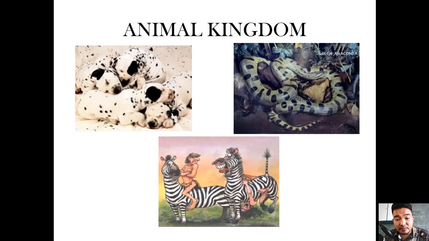Look at those beautiful zebras, not the humans, huh? And those beautiful snakes, maybe some of them are near you. And the dogs, man's best friend, Dalmatians. What a beautiful creation of God. So those are the different patterns or shapes in nature that we have.